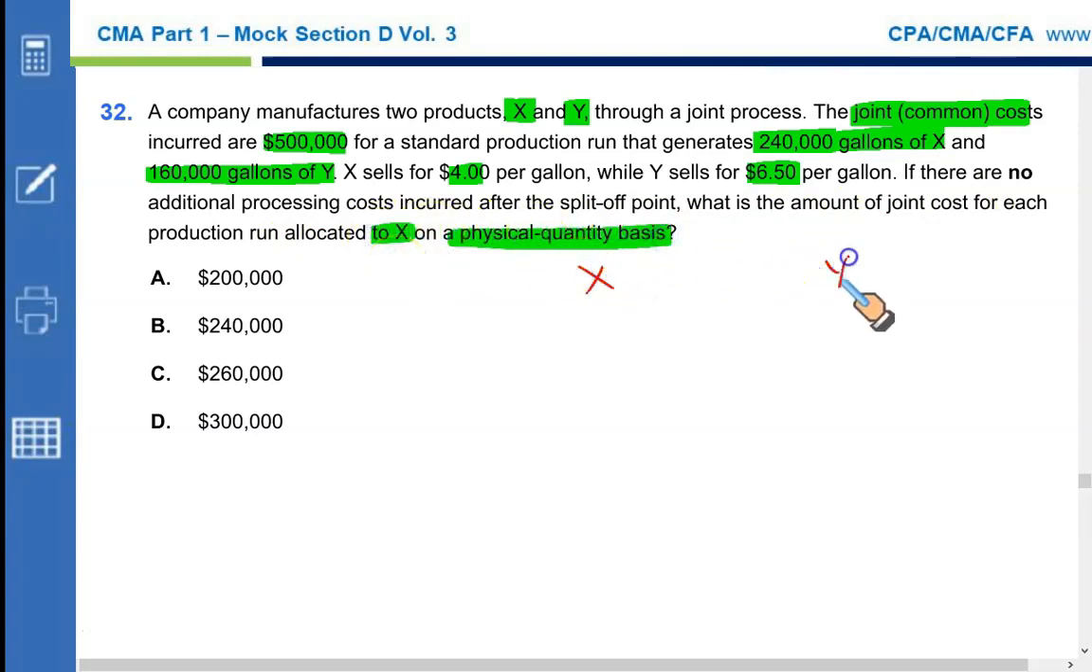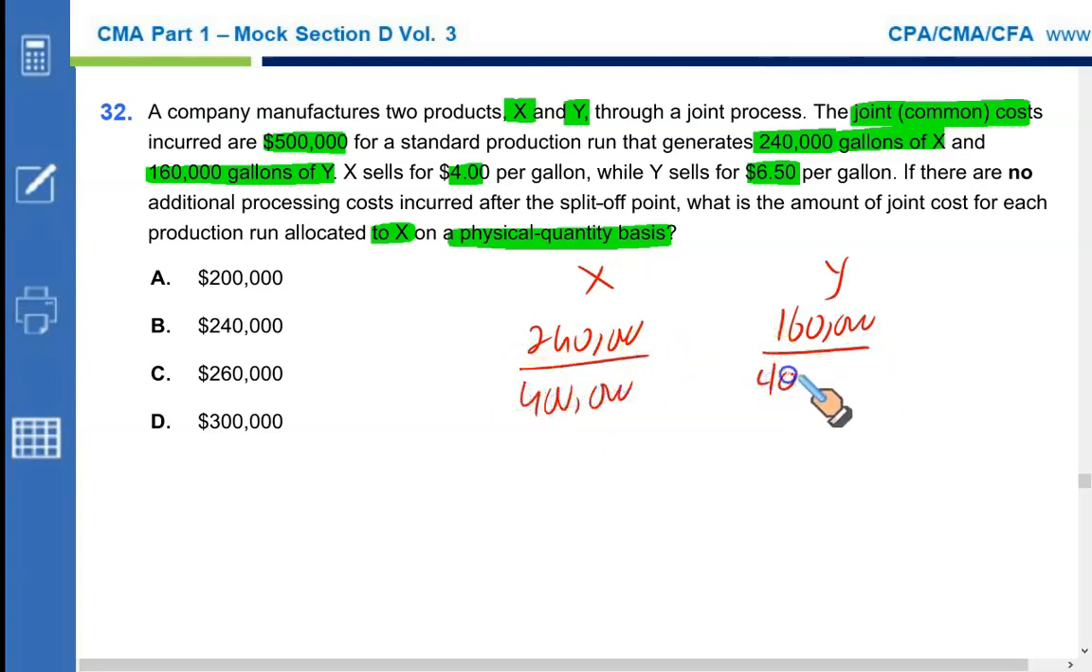So this is the makeup. We have two items. The physical quantity is 240,000 gallons of X and 160,000 gallons of Y. If you add these two, of course, it's going to be 400. So 240 by 400 and 160 by 400. That's how you allocate your joint cost. Joint cost is $500,000. So simply take the proportion 240 by 400, multiply this with 500,000, and you should get your answer. It's a pretty straightforward question.